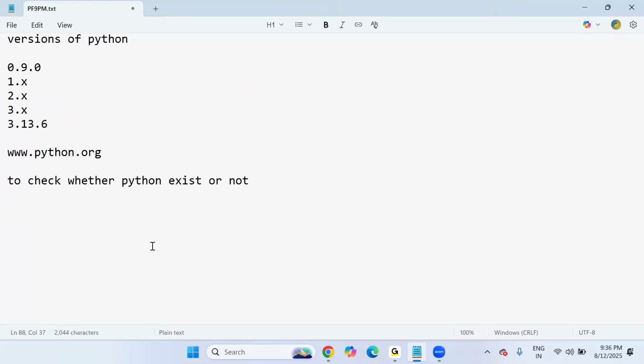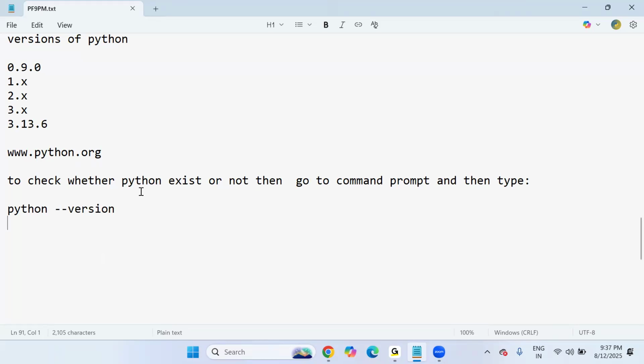Do you want to check? Simply go to command prompt and type: python space hyphen hyphen version.